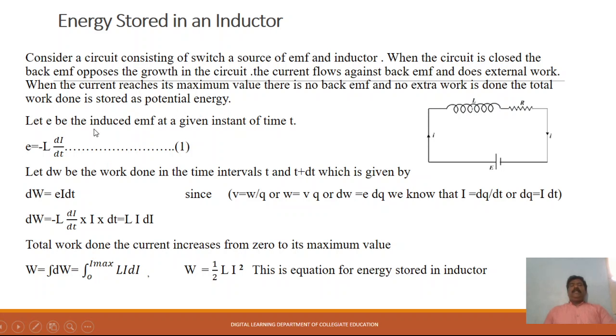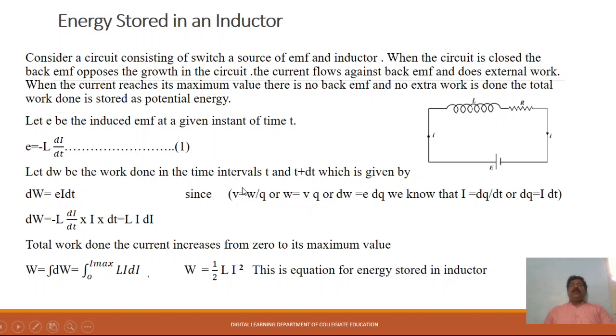Let E be the induced EMF at a given instant of time t, or E is equal to minus L di by dt. Let dW be the work done in the time interval t and t plus dt, which is given by dW is equal to E i dt. How do you get this equation?